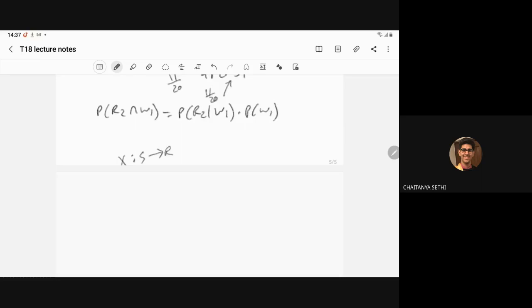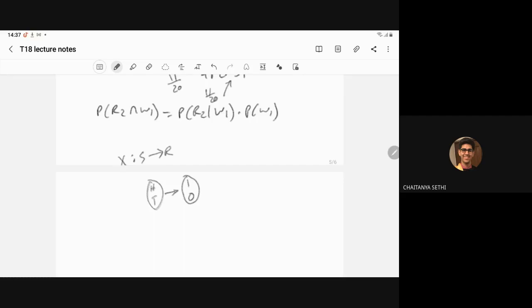For example, here we have the sample space head and tail. When the experiment is tossing a coin, the sample space is head and tail. Head and tail directly you cannot use for any further application, so what we can do is write them as 1 and 0.